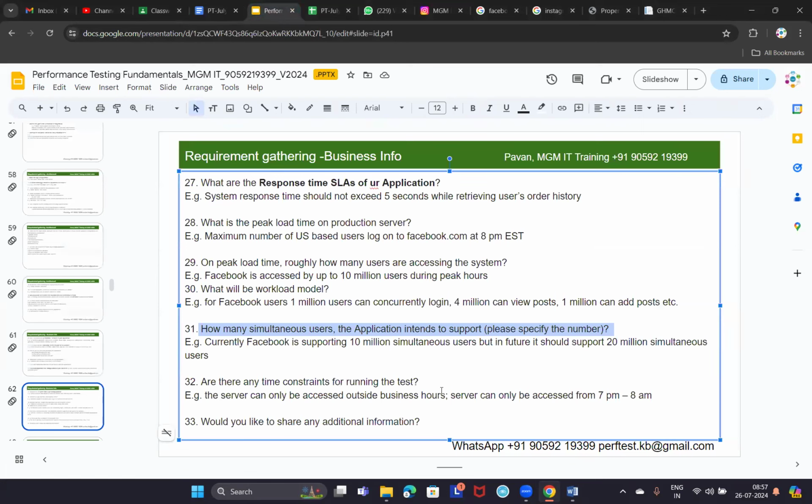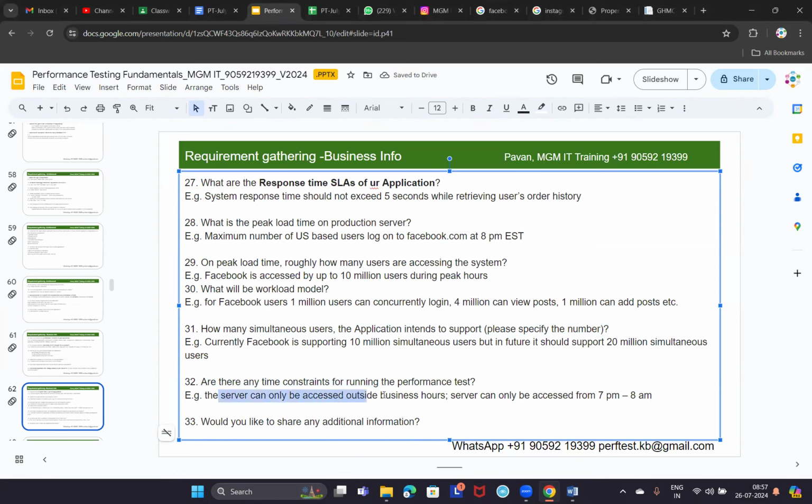Okay, and then the next one is, are there any time constraints for running the test? Are there any time constraints for running the test? Meaning, to execute performance testing.